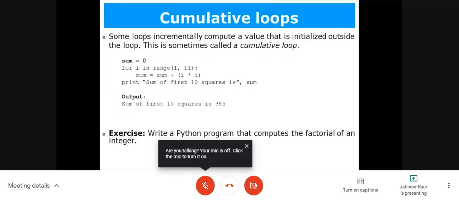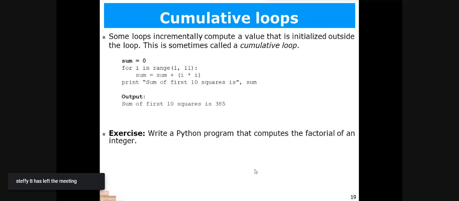Quickly, I have given one exercise here. If you want to write this Python program that computes the factorial of an integer, you can quickly write it on your Python screens in script mode. You can write this program and share the code in the chat box.